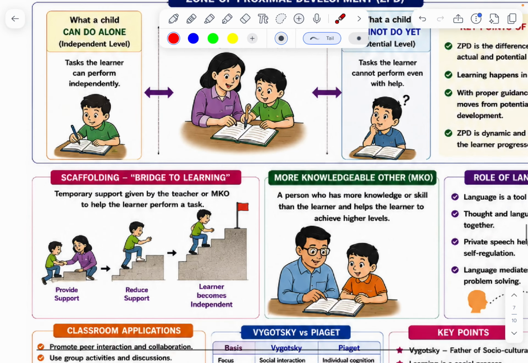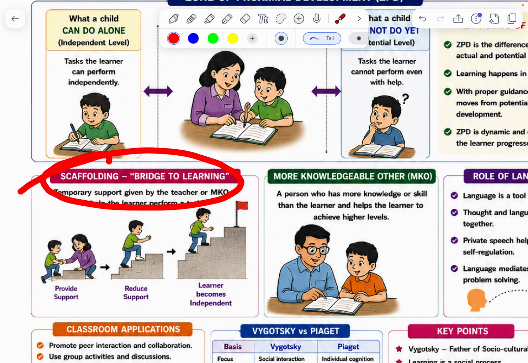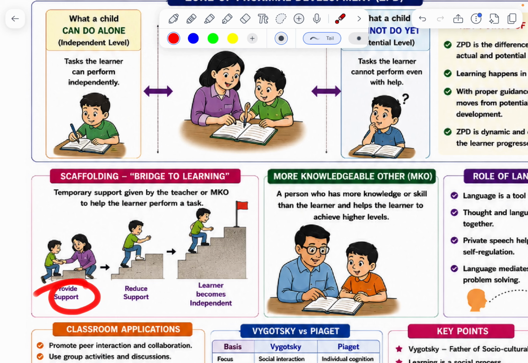Next one, scaffolding. This is the most important point. Scaffolding means support, a bridge to learning. Suppose one student, you can observe here the teacher is supporting. Then at the next step he reduces support, and the student goes to the top. This is called the learner becoming independent. This is called scaffolding.